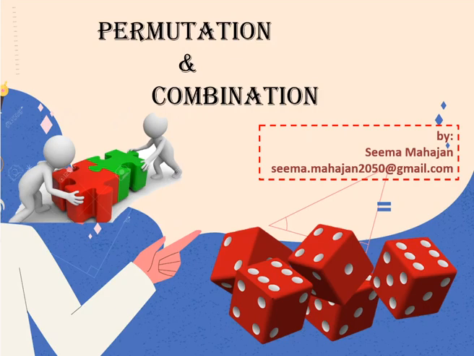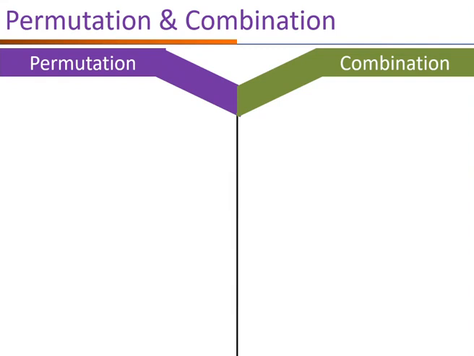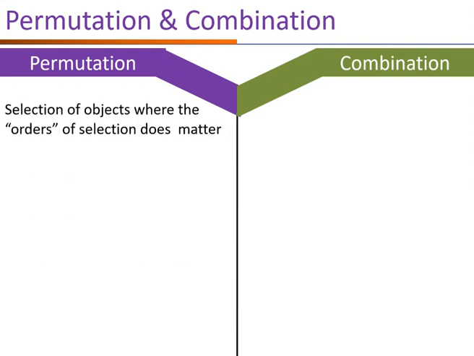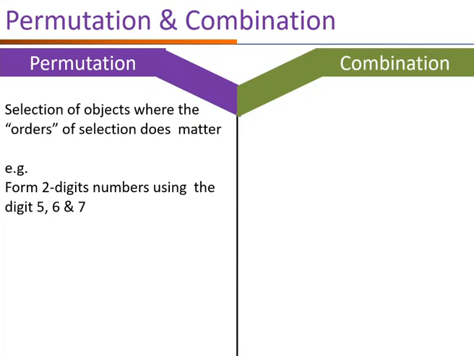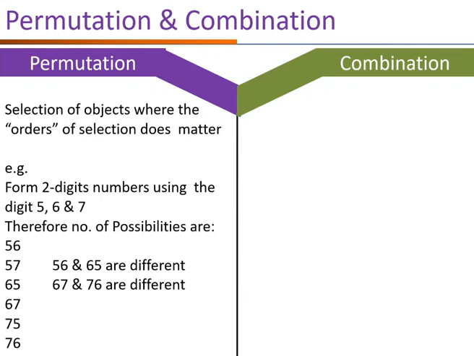Today we will take the topic permutation and combination. What is permutation? Selection of objects where the order of selection does matter is called permutation. For example, from digits 5, 6, 7, try to make a 2-digit number. The possibilities are 56, 57, 65, 67, 75, 76.